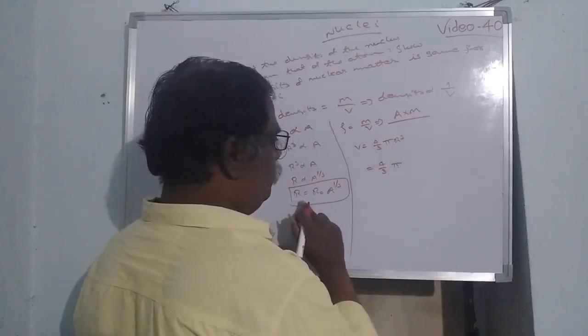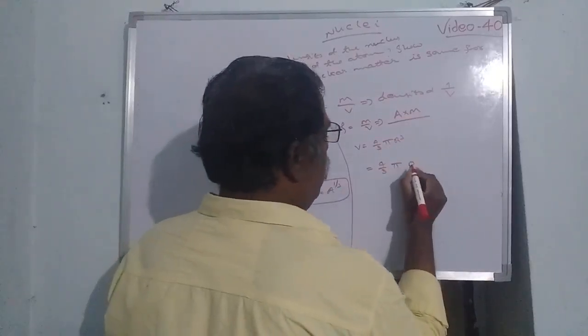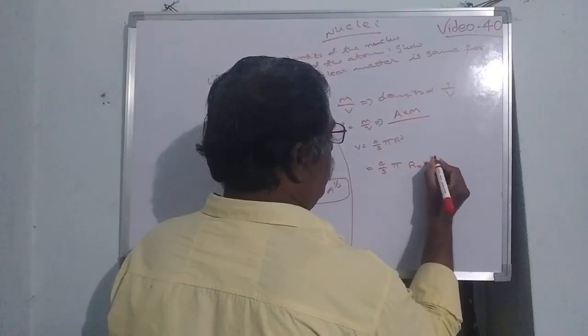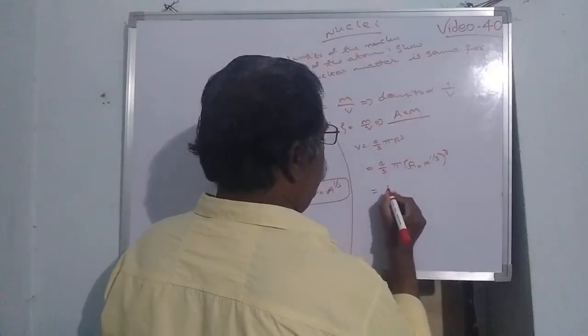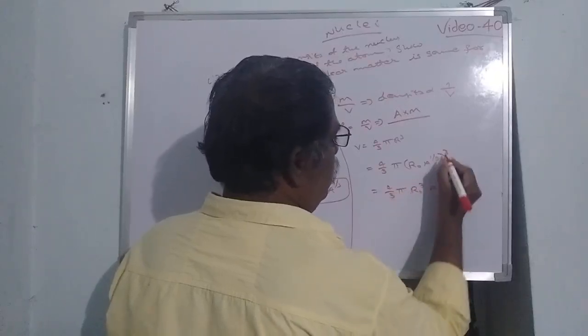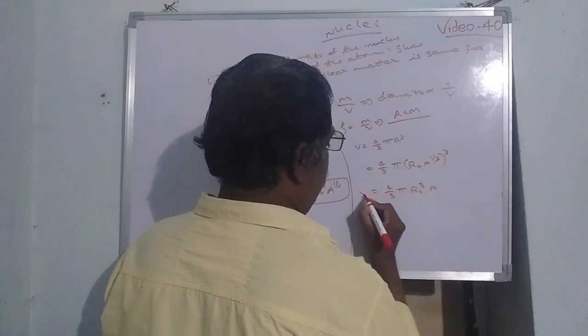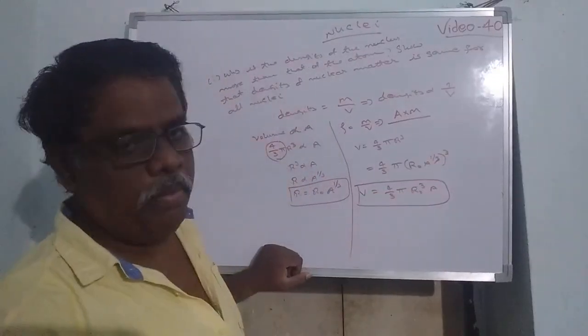What is the value of r that we calculated here? r naught A to the power of 1 by 3. Here it will be cubed. Therefore 4 by 3 pi r naught cube A. This is the formula for volume.